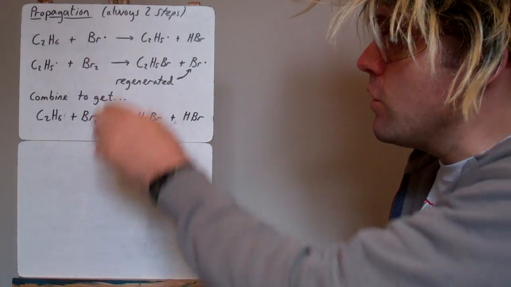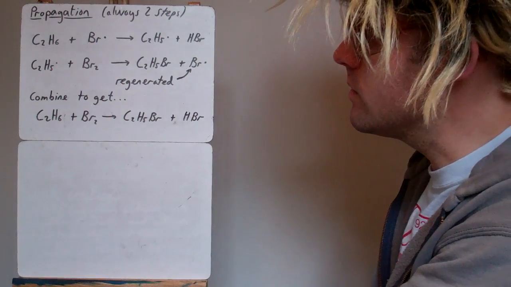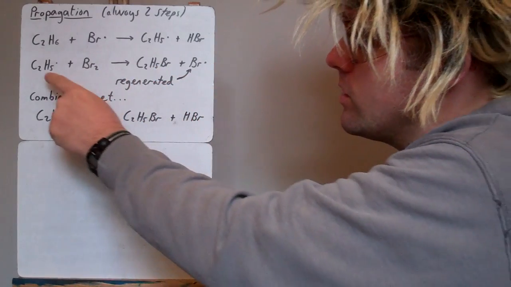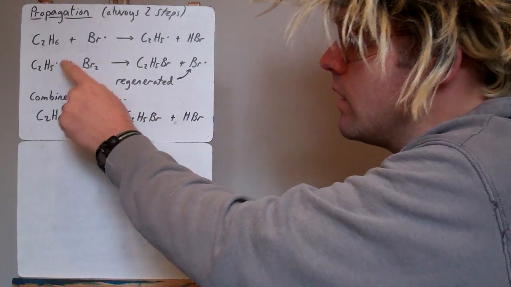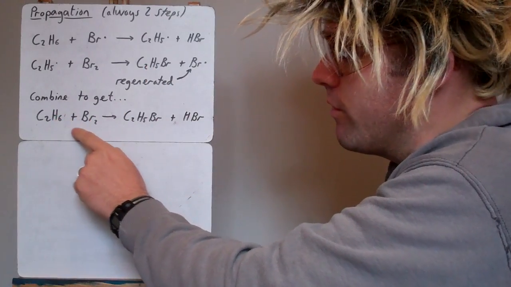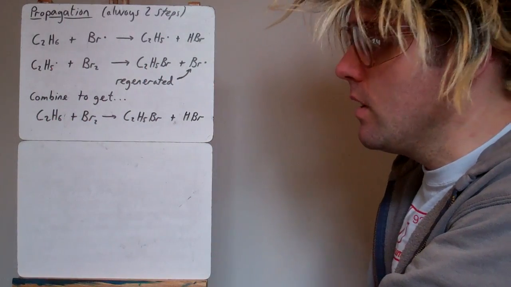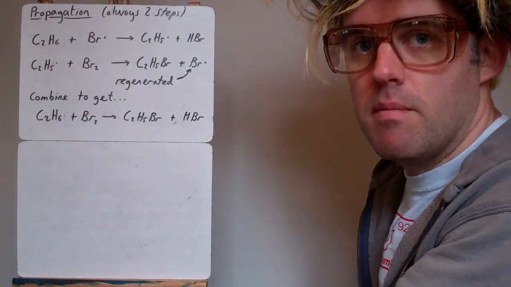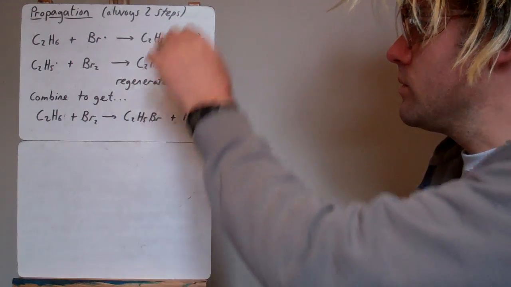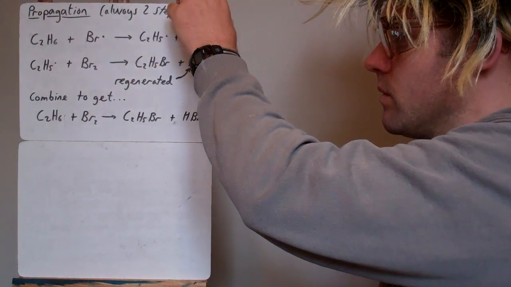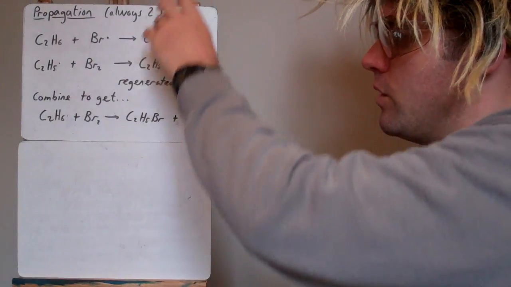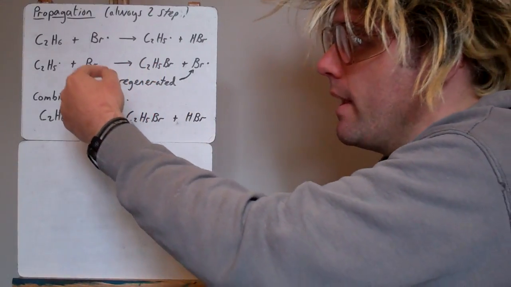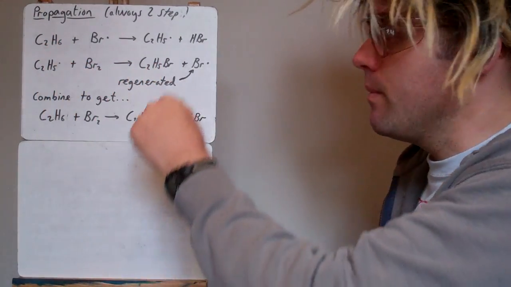If you combine these two equations together, putting all the reactants and all the products together, because this would be on both sides of the equation, it would cancel out, and so will the bromine free radical, and you're left with the overall equation that we started with anyway. So this process of propagation is what causes the reaction to happen, really. It's the main part of the reaction. Now this propagation will carry on endlessly, because we keep regenerating until eventually we either run out of ethane or we run out of bromine.